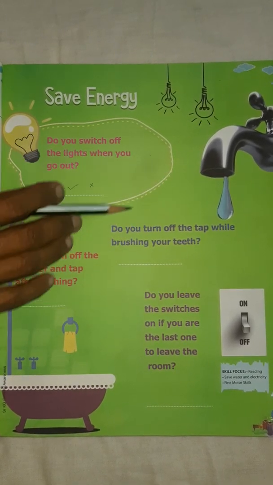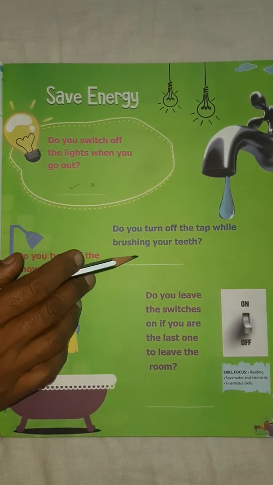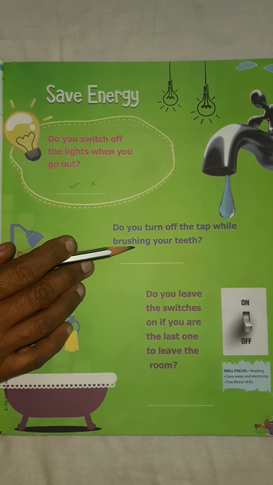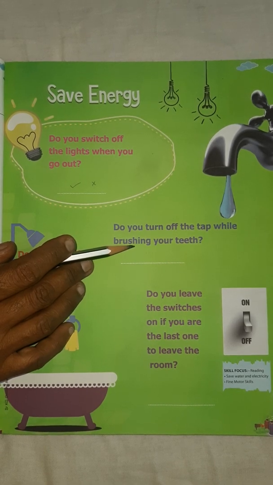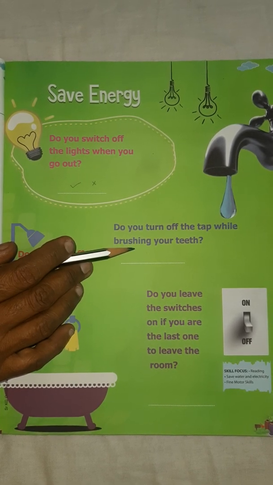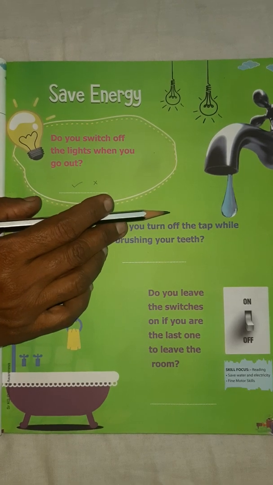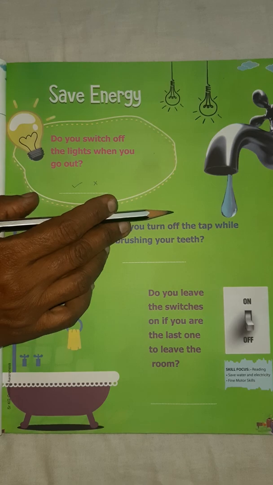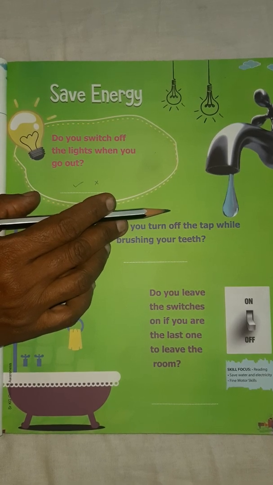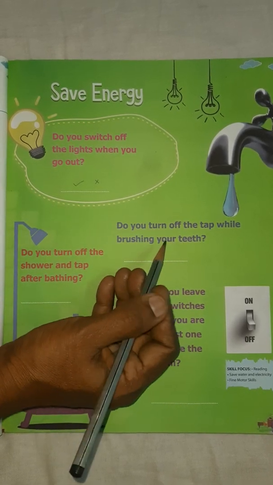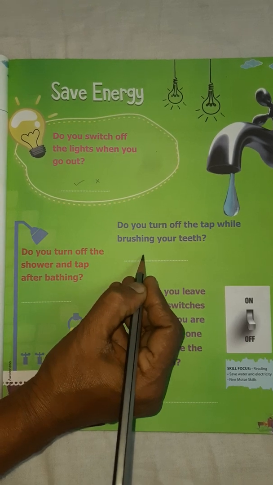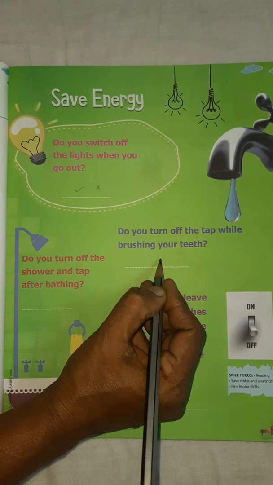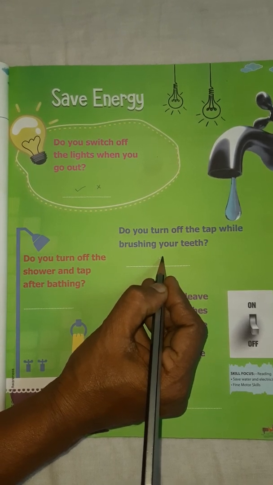Okay children, do you turn off the tap while brushing your teeth? When you are brushing your teeth, you don't keep the tap open. You should close the tap and after brushing your teeth only you should open the tap and clean your teeth, isn't it, children? That is the right way of using water in a proper way. Okay, so if yes, you tick here. If you are not closing the tap while brushing the teeth, you cross here.